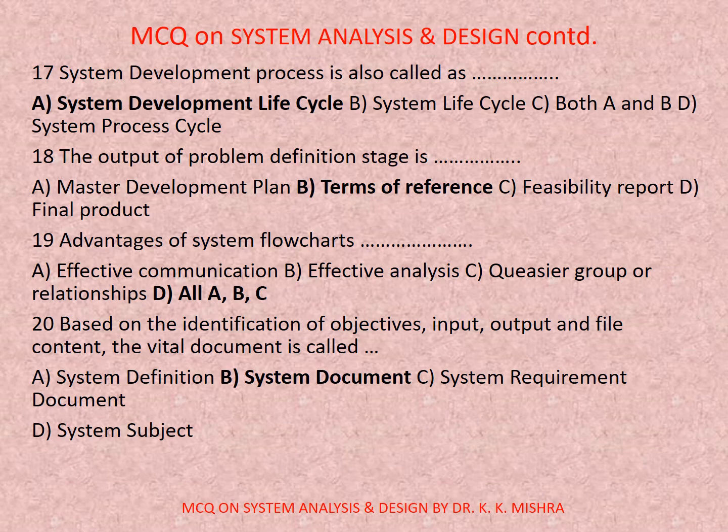18. The output of problem definition stage is dash. A. Master development plan, B. Terms of reference, C. Feasibility report, D. Final product. Correct option is B. Terms of reference.